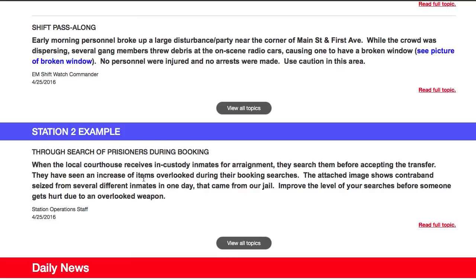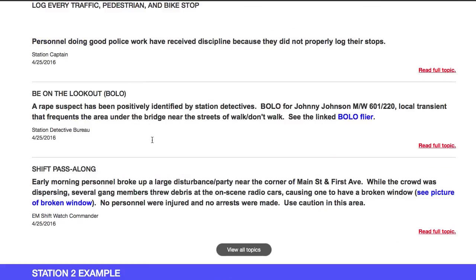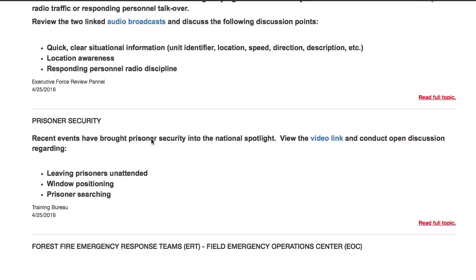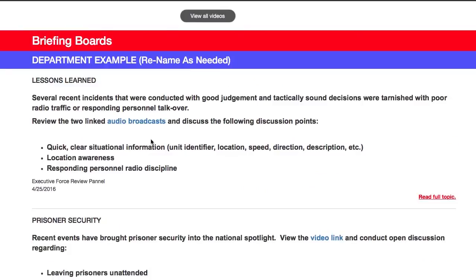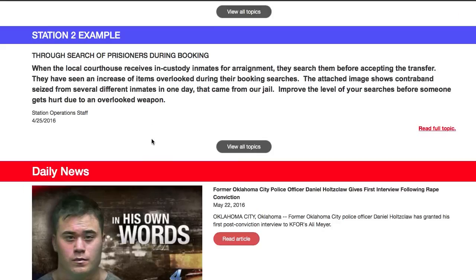Like I said, you can toggle which ones you actually view. As an administrator, you probably want to see them all. However, for each individual sub-user, you can limit which ones they get to see. They could see the department, the first one, and then station 2 if that's what they were assigned to, or they could see just the ones that you choose to have them see.